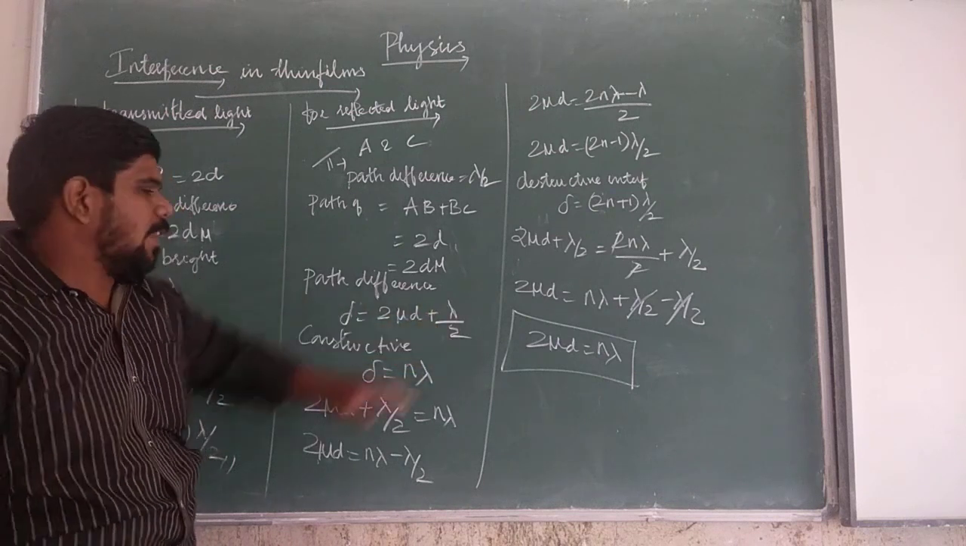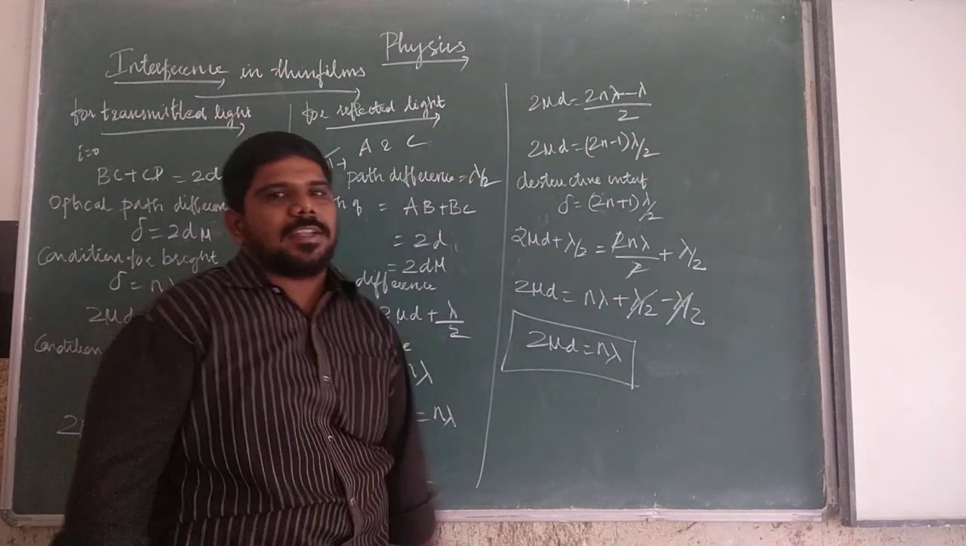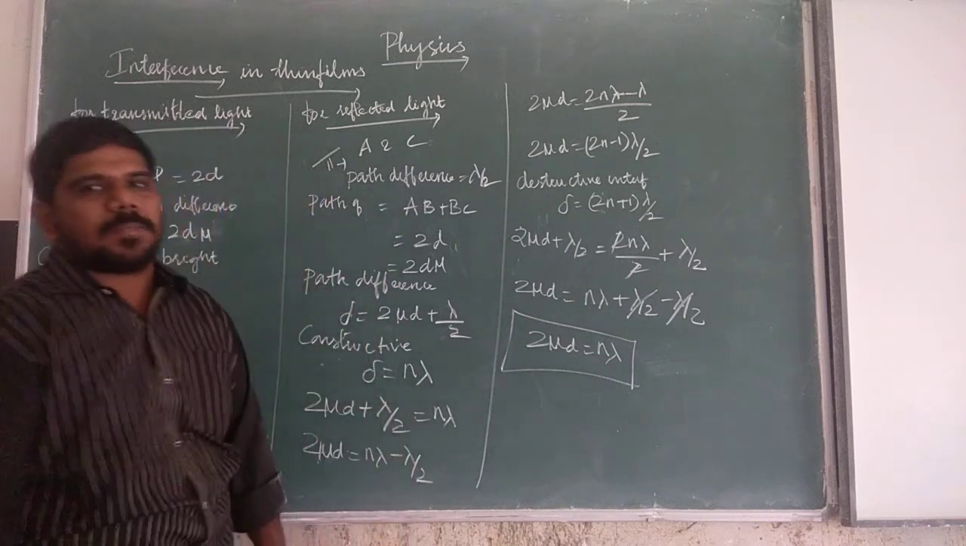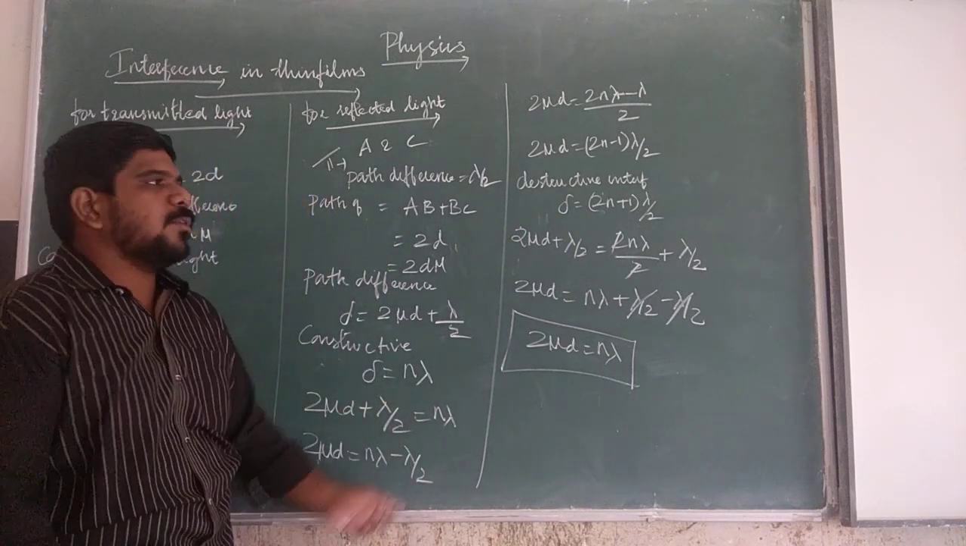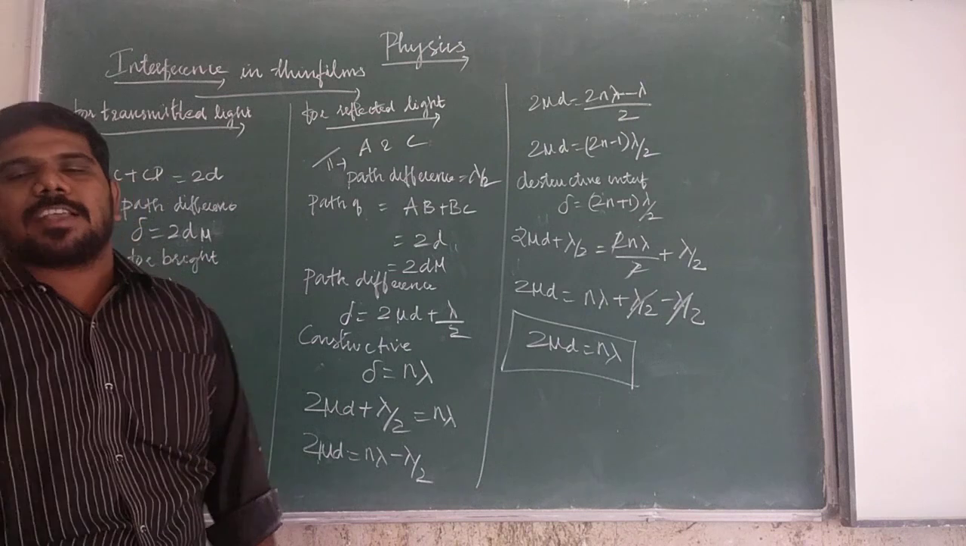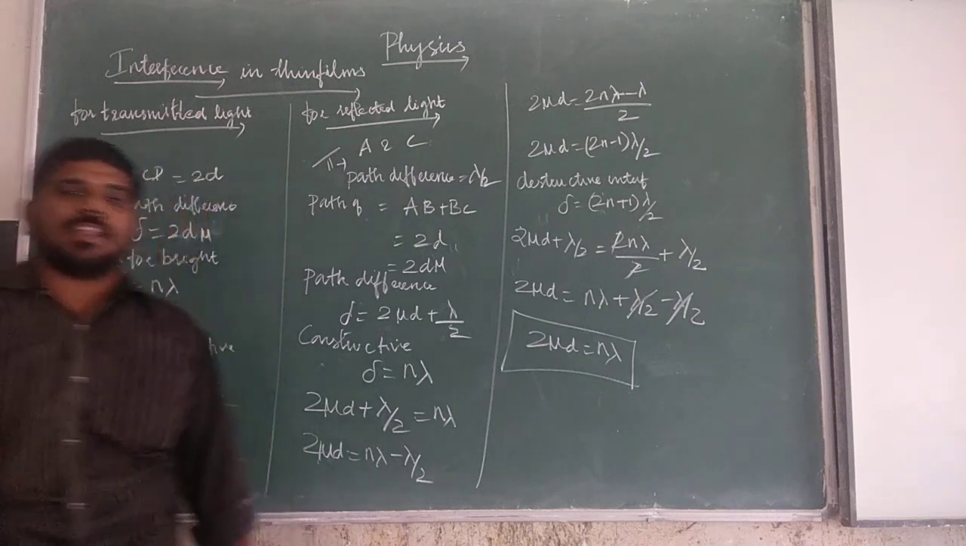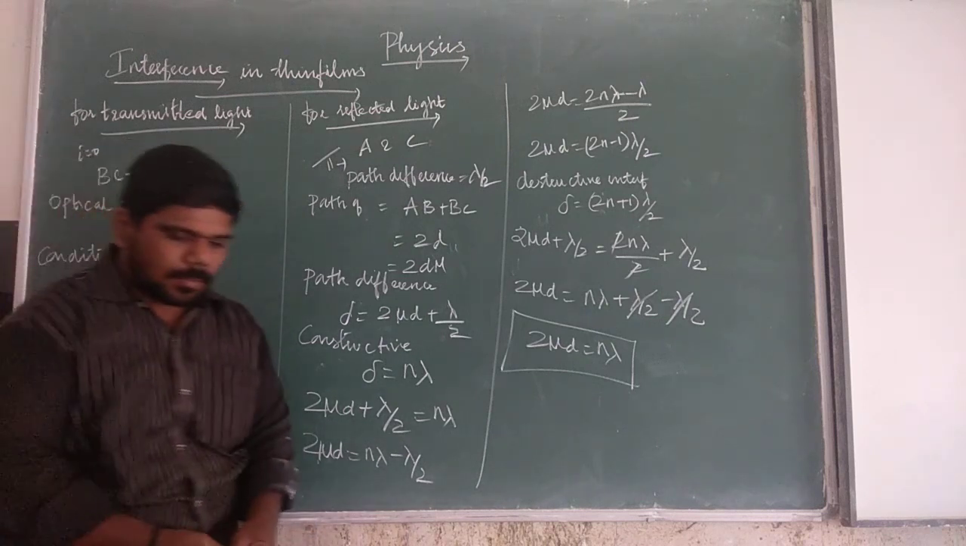Then we write the constructive condition and also the destructive condition. Clear? This will be one of the important 5 mark questions: the expression for interference in thin films. Okay? Clear?